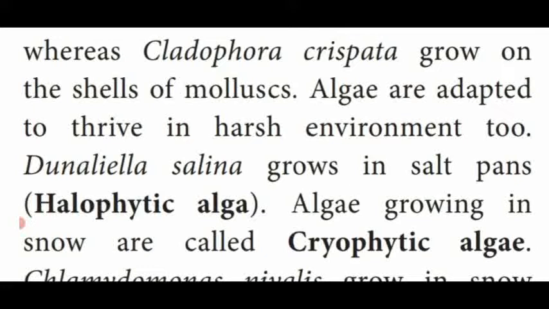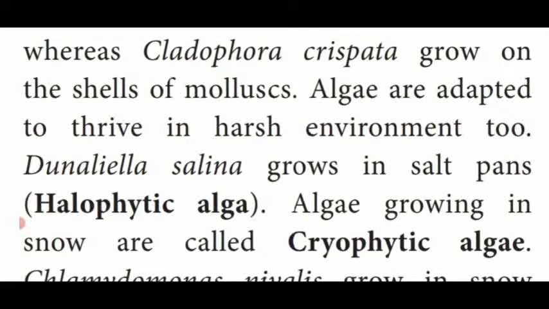Algae are adapted for harsh environments too. That means some of the algae live in extreme environmental conditions. For example, Dunaliella salina. Underline the word. This alga grows in the salt pans, where salt is produced, near Marakkanam also they are producing salt, isn't it?